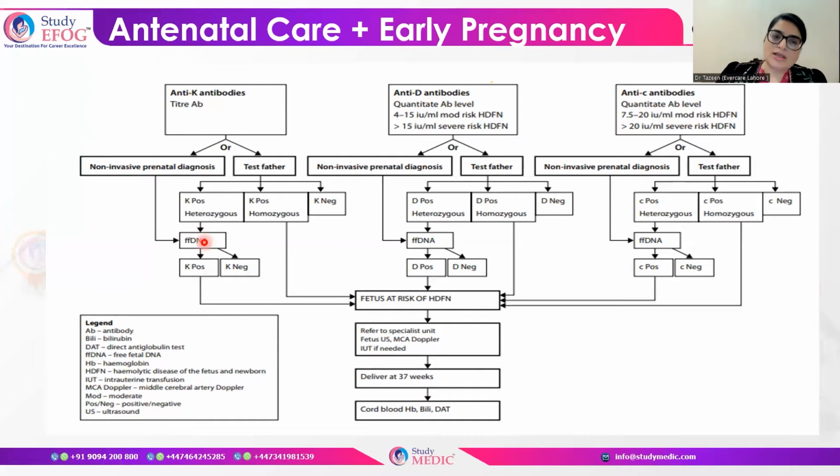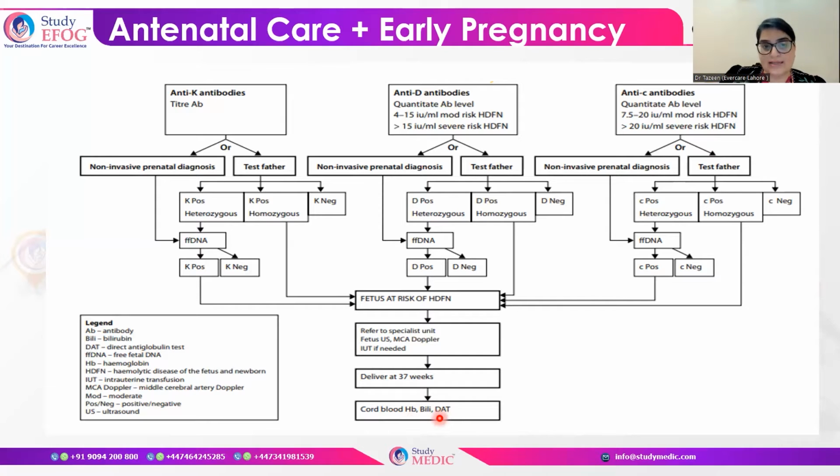So you can go further for cell-free fetal DNA. If the cell-free fetal DNA is positive, then the baby is at risk of hemolytic disease of the newborn, and you will refer the patient to the fetal medicine specialist unit. There they will do fetal ultrasonography, middle cerebral artery Doppler, and in utero blood transfusion if it is needed. The baby will be delivered at 37 weeks of gestation, and 3 tests are performed on the cord blood: hemoglobin, bilirubin, and